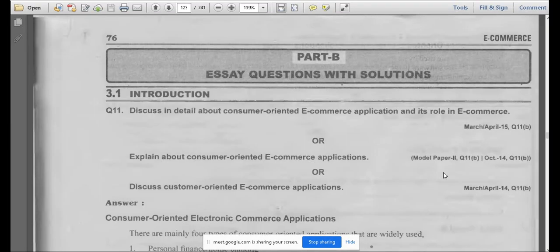In the third unit, we are going to discuss consumer-oriented e-commerce and its applications. Here we will mainly deal with online shopping, online transactions, and online business. How a consumer interacts with e-commerce, how he is related to it, and what the roles and responsibilities of a consumer and e-commerce applications are. We'll discuss all these things in unit 3.